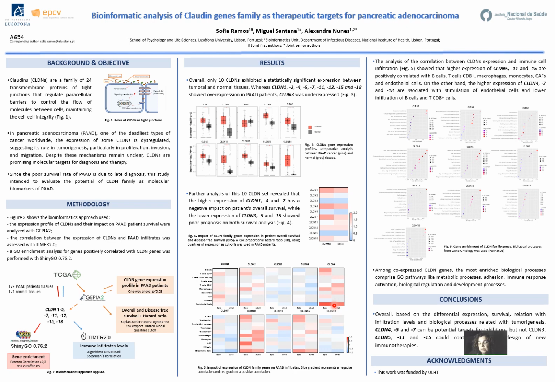On the other hand, higher expression of Claudin 4, Claudin 7, and Claudin 18 is associated with stimulation of endothelial cells and lower infiltration of B cells here and T CD8 cells. Claudin 7 and Claudin 11 here are also negatively correlated with macrophages.